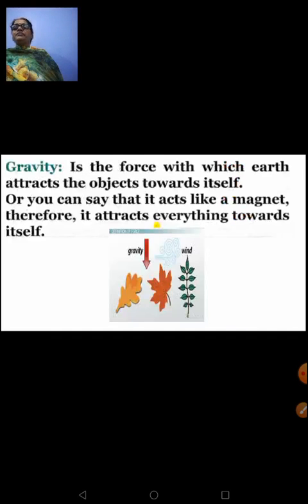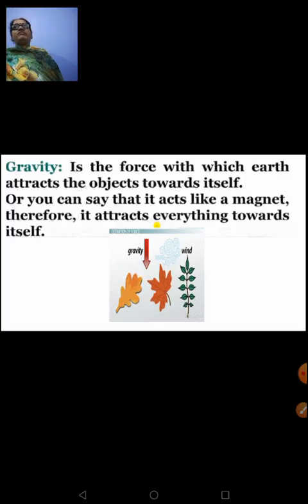So what is gravity? Gravity is the force with which earth attracts the object towards itself. See, I have told you before also, when the earth is exerting a force on the objects above it, the object is also exerting a force. Since our mass is negligible when compared to the mass of the earth, or you can say the mass of earth is huge, that's why the objects are being pulled towards the earth. That is what you will be doing in your universal law of gravitation.